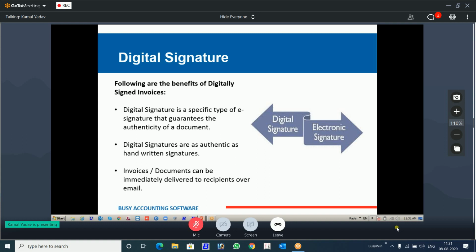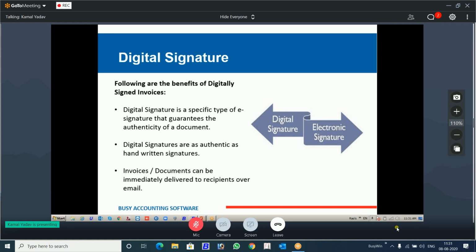So they might ask you that a handwritten signature is much more significant. It is signed by the hand. What is the authenticity of this digital signature? Then you have to educate the customer. You have to tell the customer that digital signature is equally authenticated. Even if you are not signing by your hand, it's equally authenticated. You can give the example of signing a cheque and transferring through the electronic way.